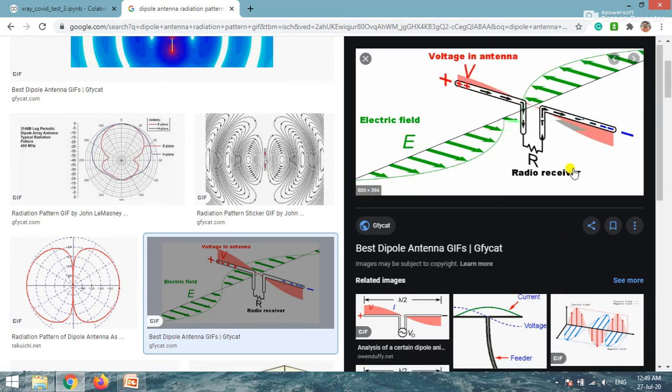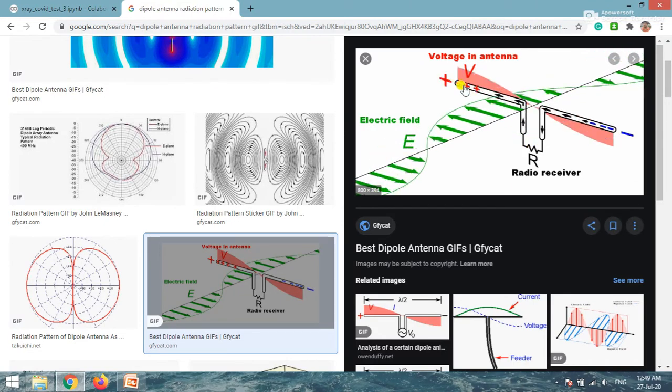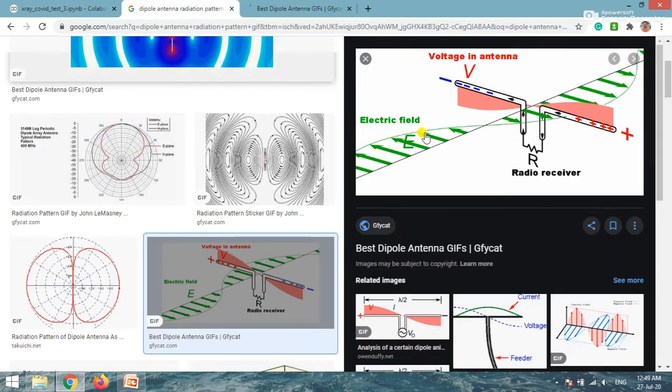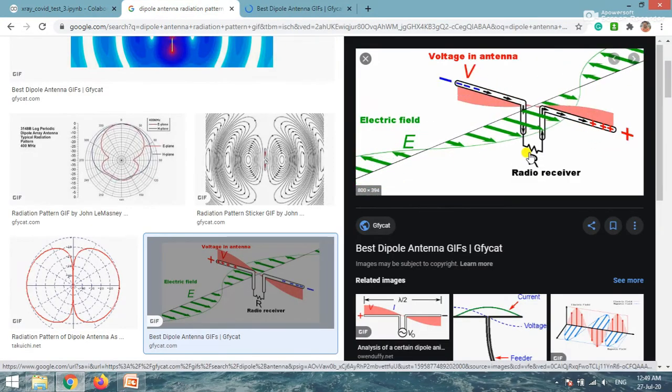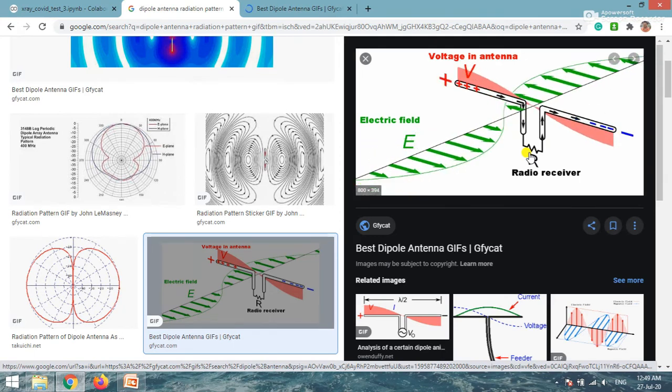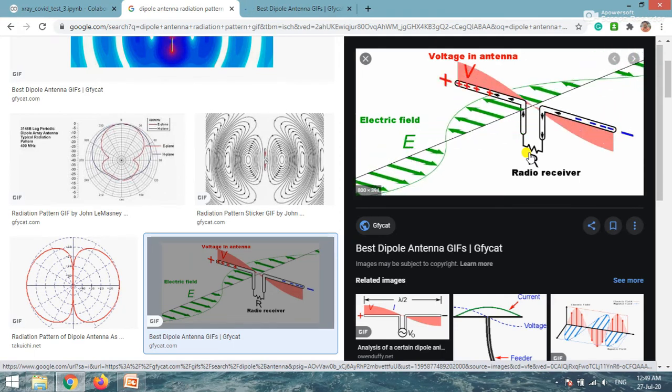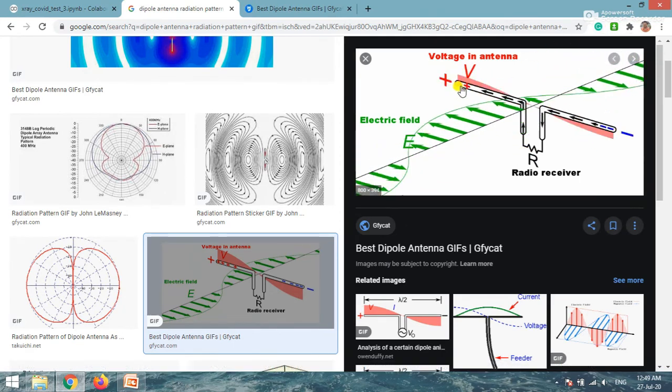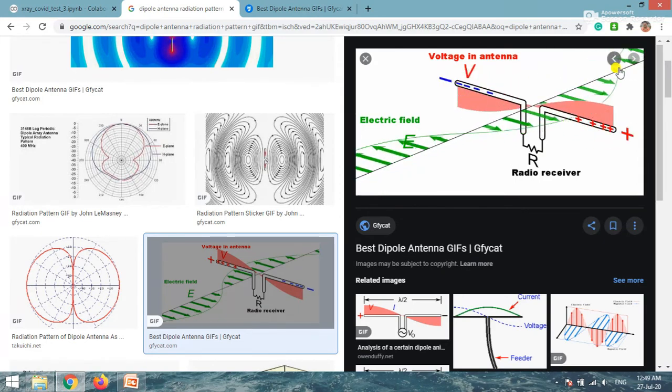As you can see here, this is the field line and this is the E field, and the H field is perpendicular to this. It is not shown here. As the voltage fluctuates, and this is exactly half wavelength, when we have a half wavelength dipole, it works like this.